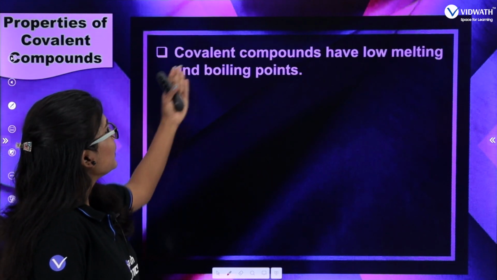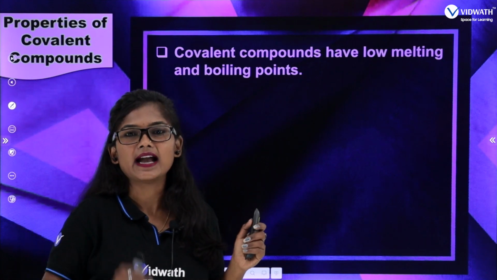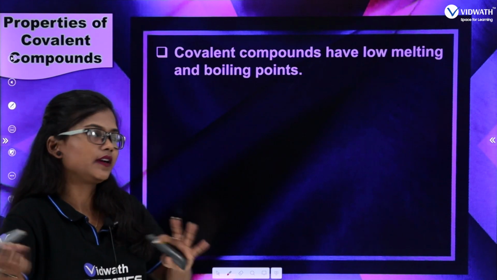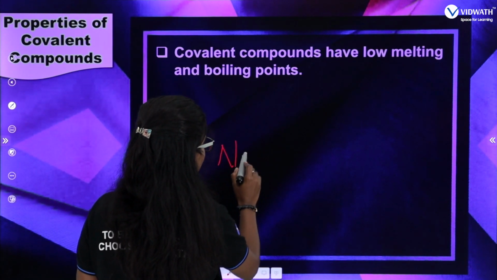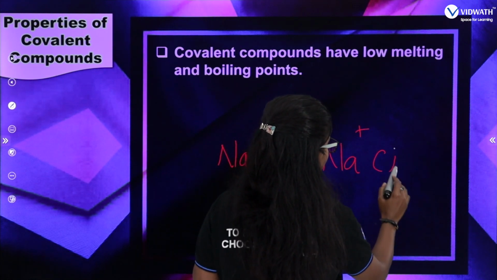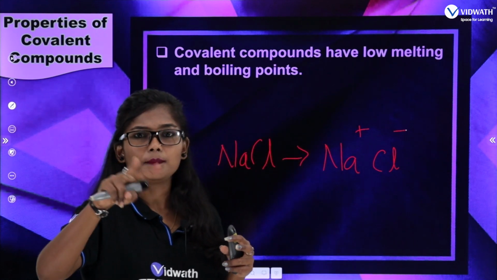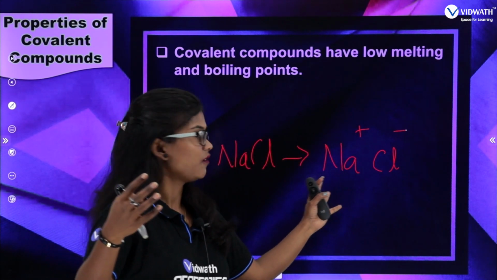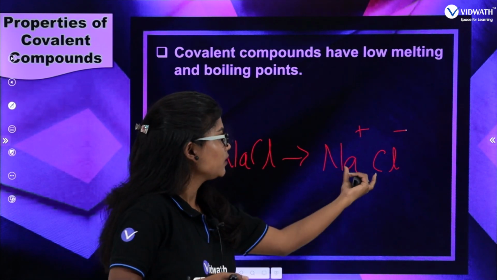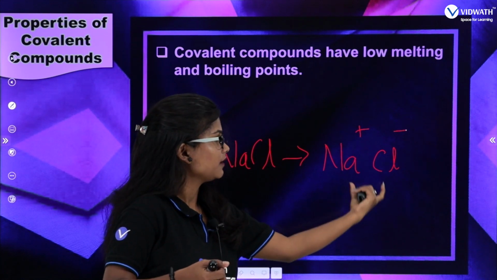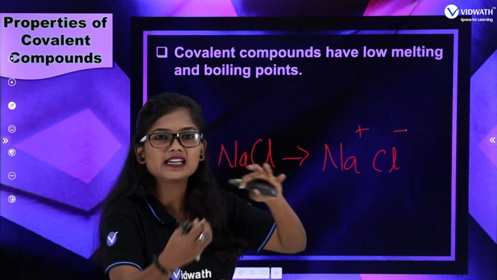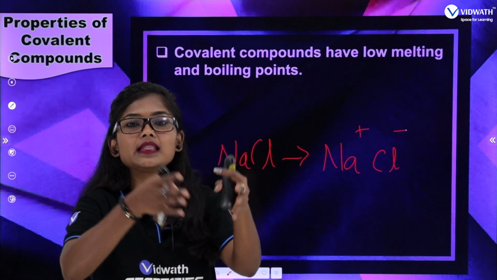The very first thing is covalent compounds have low melting and boiling points. Compared to ionic compounds, for example NaCl, the bond is formed between two oppositely charged ions, right? So the force of attraction between these two ions will be more. The force is higher in the ionic bond, so it requires so much energy to break the bond.